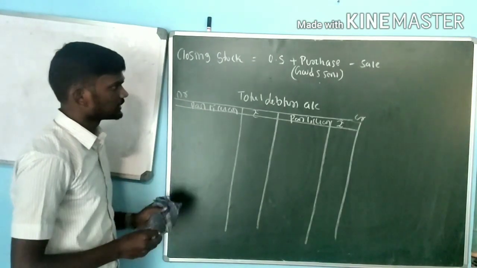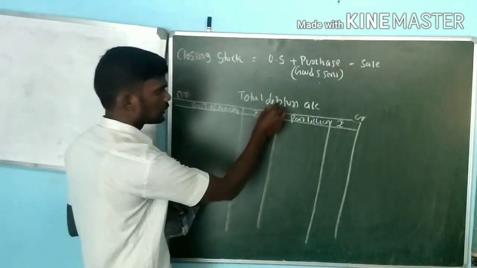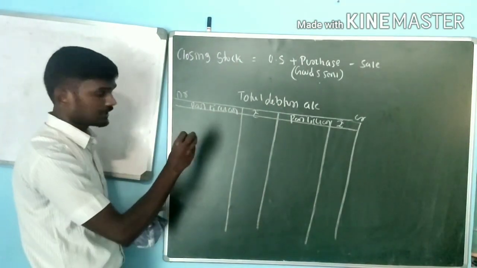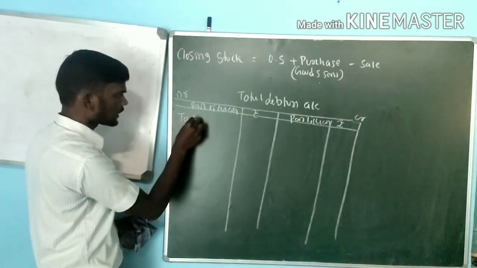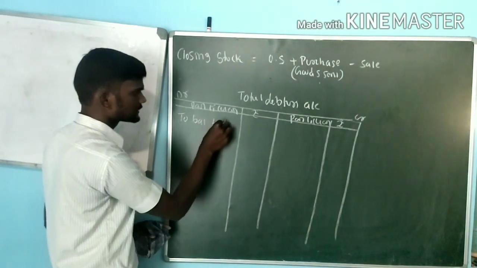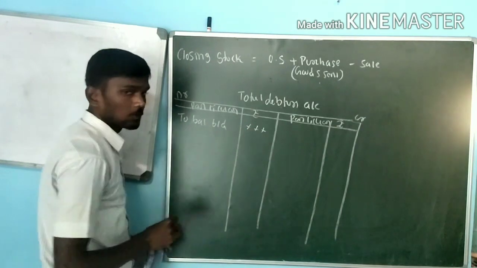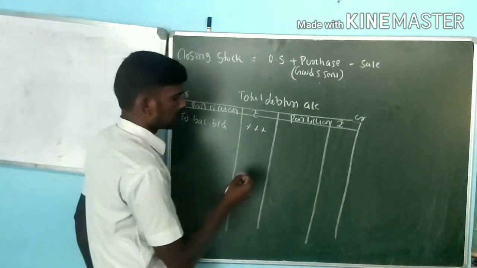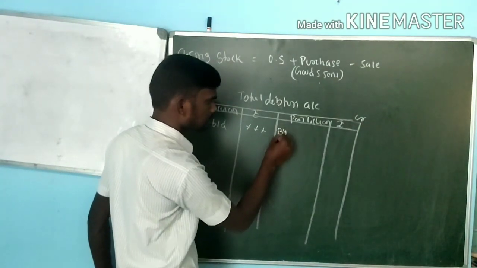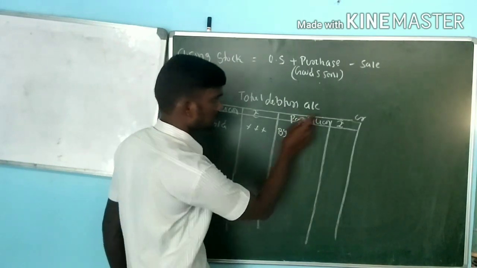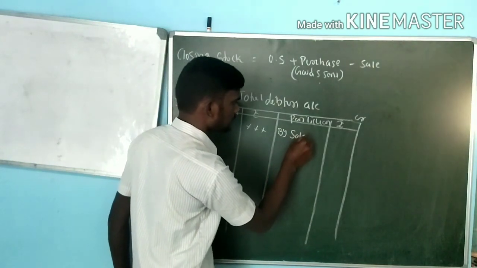First, on the debit side, as I already told, debit is a kind of asset. Any opening value we have to write on the debit side, that is balance brought down. Next, any sales return, we have to write on the credit side.